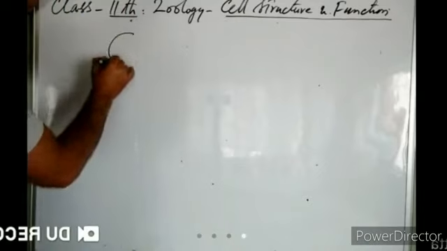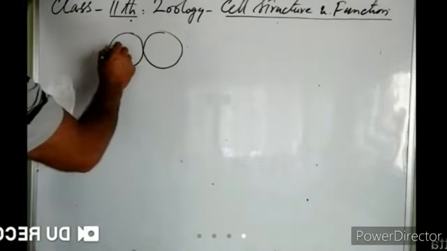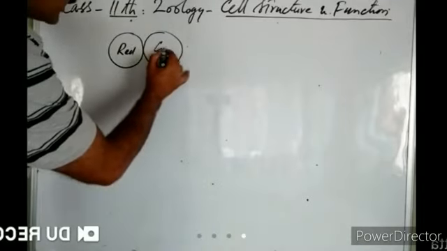Scientists took two cells. They took two animal cells. They labeled one cell with a red dye. They applied a red dye to one cell and they labeled another cell with a green dye. Right? So one cell was labeled with a red dye and another cell was labeled with a green dye. Then these two cells were fused together.